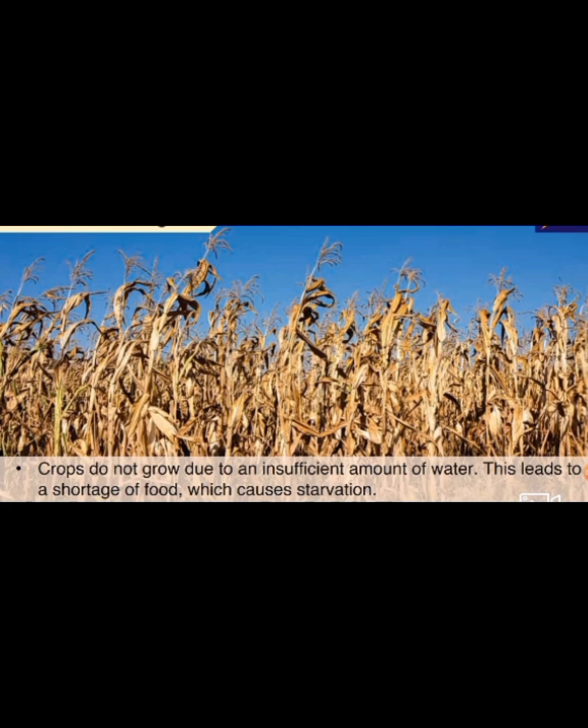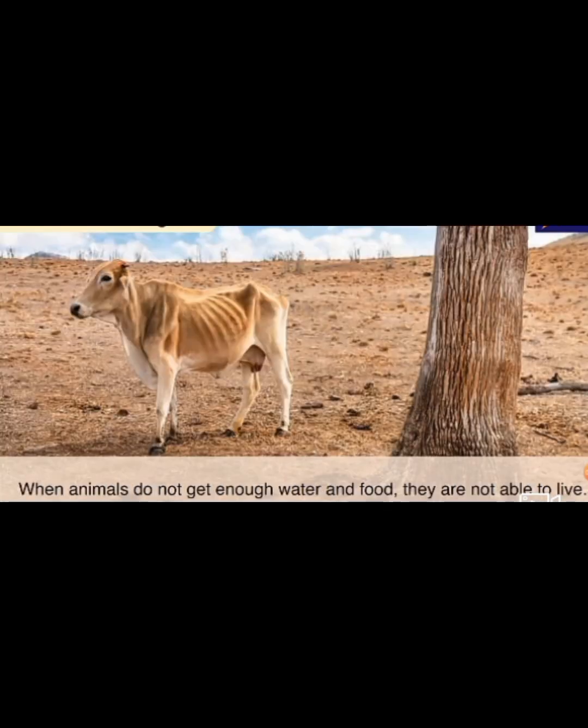Crops do not grow due to an insufficient amount of water. This leads to a shortage of food, which causes starvation. Such a situation is called a famine. When animals do not get enough water and food, they are not able to live.